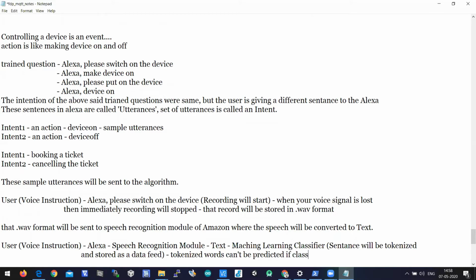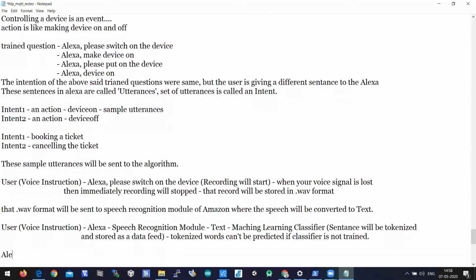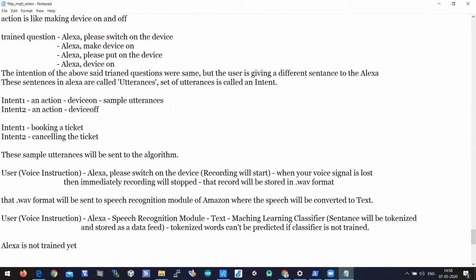If you ask Alexa to switch on the bulb, it cannot understand. It will search in Google because it is not trained yet, right? If you ask Alexa to switch on the bulb, it will get all the data from Google related to switching on the bulb, because the classifier is not yet trained. So we need to train the classifier.